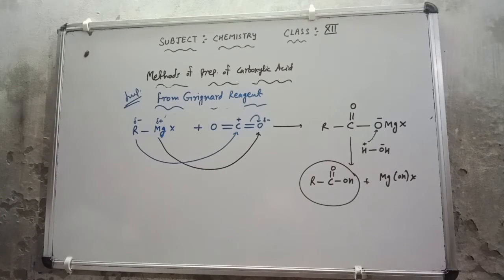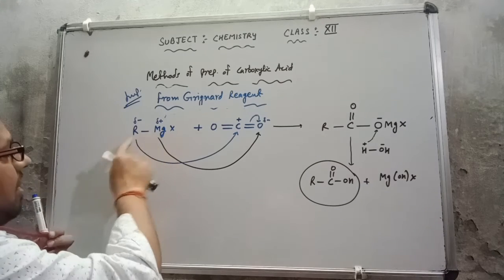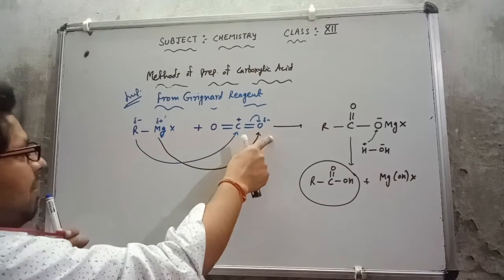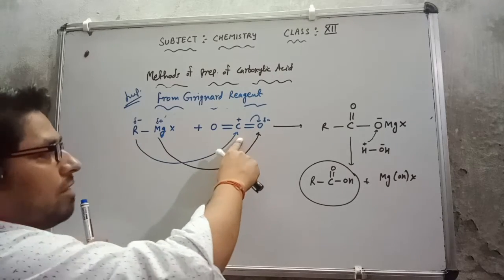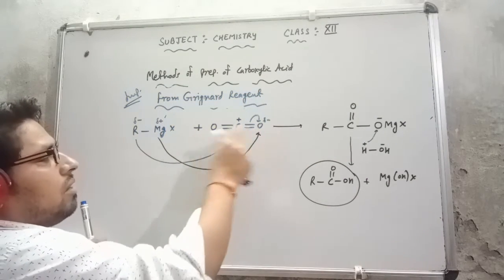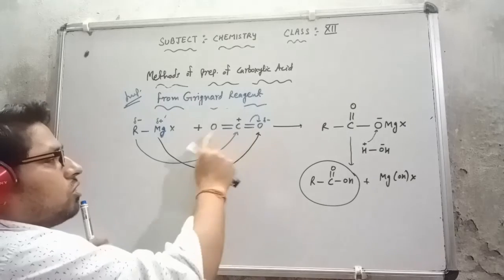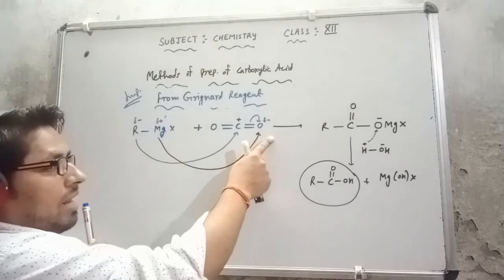Again I will explain how this process is going to complete. It's a very simple process. This is alkyl magnesium halide, this is carbon dioxide. On the carbon dioxide, on this carbon both sides oxygen is attached, and oxygen is more electronegative.